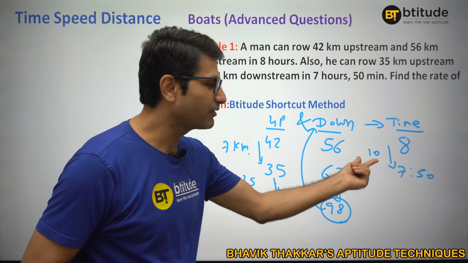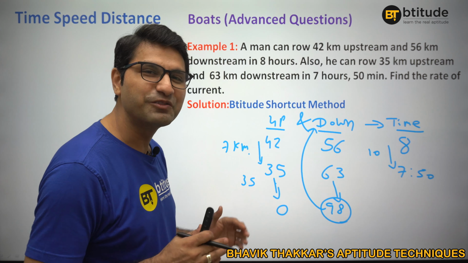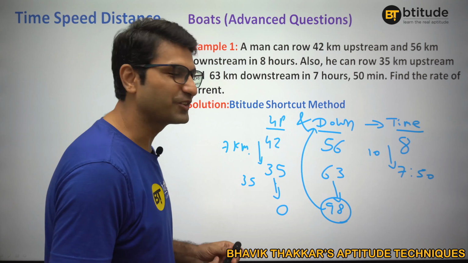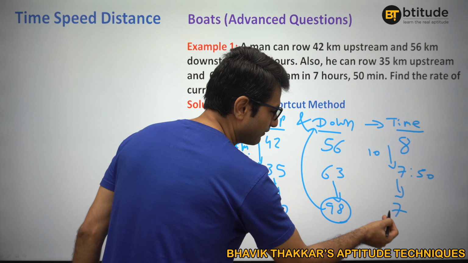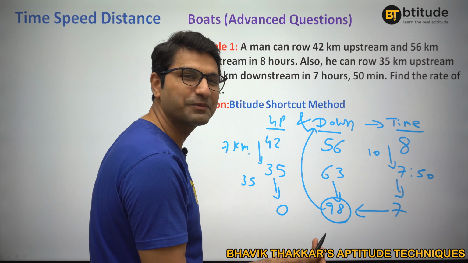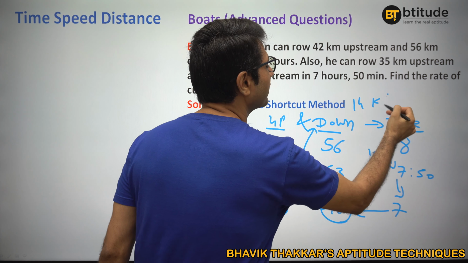For 7 kilometer we were able to save 10 minutes. For 35 kilometer, that is 5 times, right? We'll be able to save 50 minutes. So that means it will take only 7 hours. 50 minutes will be saved. 7 hours, 98 kilometers. So what's the speed? We get our downstream speed, that is 14 kilometer per hour.